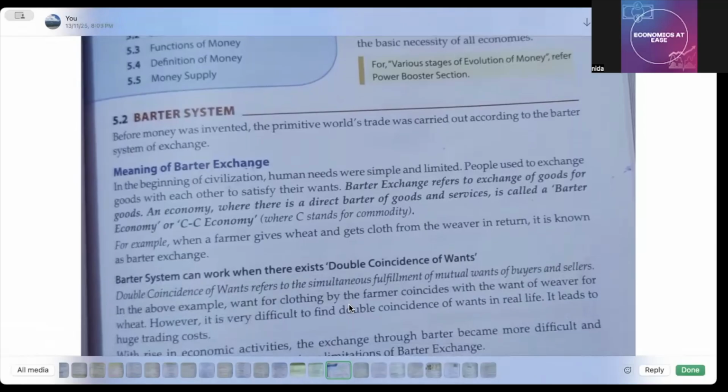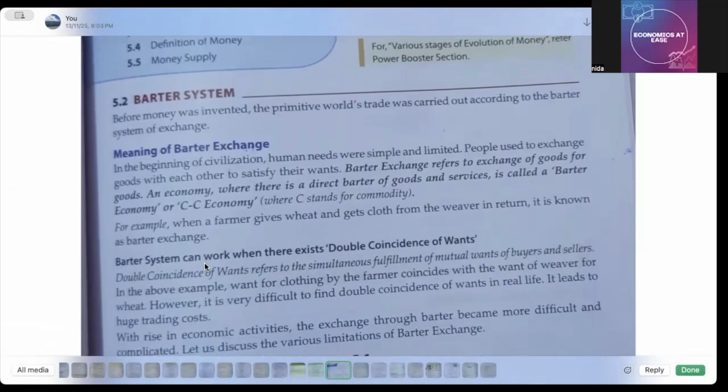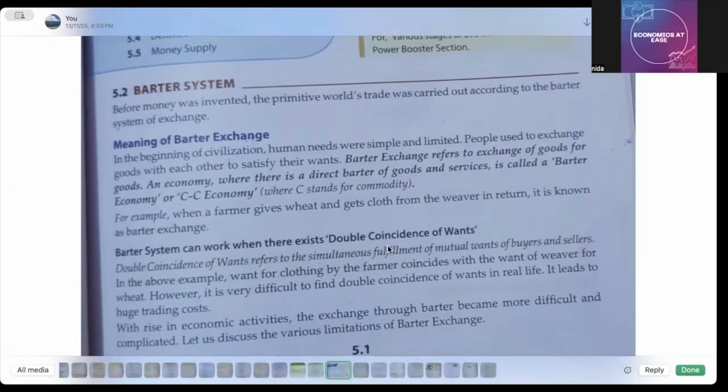Okay. For example, when a farmer gives wheat and gets cloth from the weaver in return, it is known as the barter exchange. So कोई भी आपके पास commodity, उसके बदले में आपको commodity मिल रही है, that is going to be known as the barter system. It is also known as CC economy. It can be asked in 1 mark MCQ. Okay. Now barter system can work when there exists double coincidence of want.